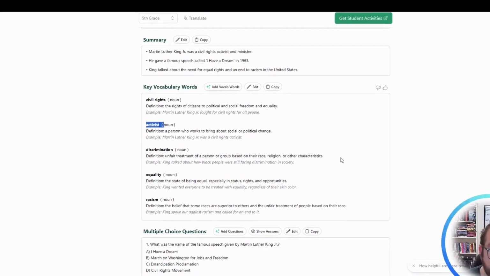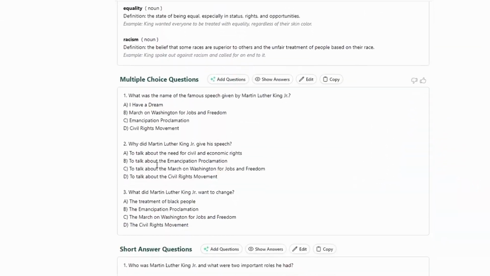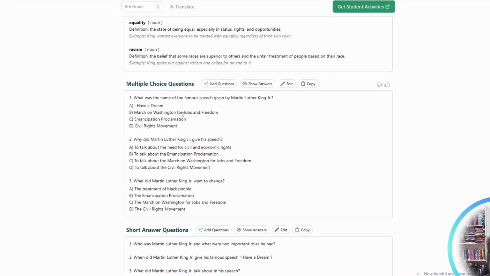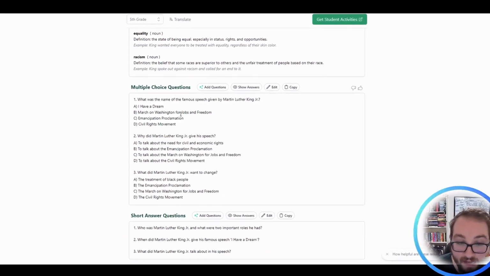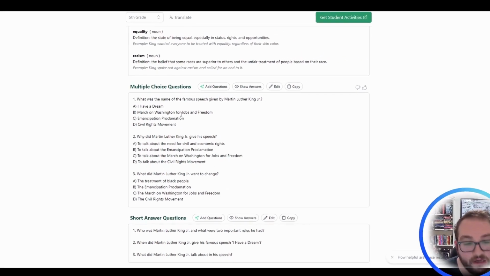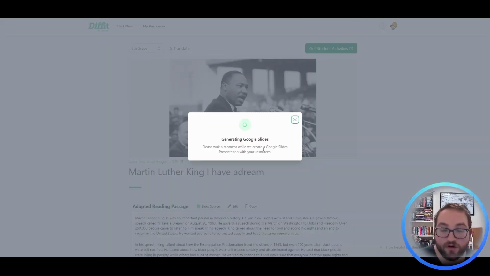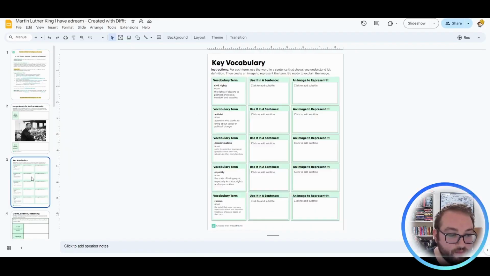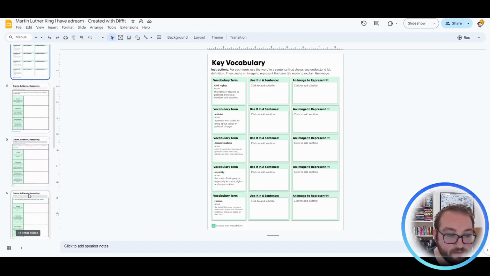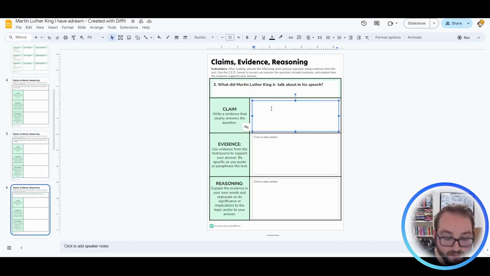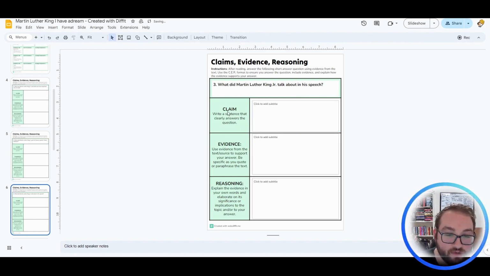Our word activist now, equality, racism, and it'll change the questions so that it's based more on the "I Have a Dream" speech rather than Martin Luther King himself. Just like with all of the other articles, you can come in and create your own student resource so that you have it for your students. It's pre-filled. You can always edit it once you have it, right? You can have a workbook. It'll give you the vocab that comes with it. Again, all of this is editable, so you can always change the question if you'd like.